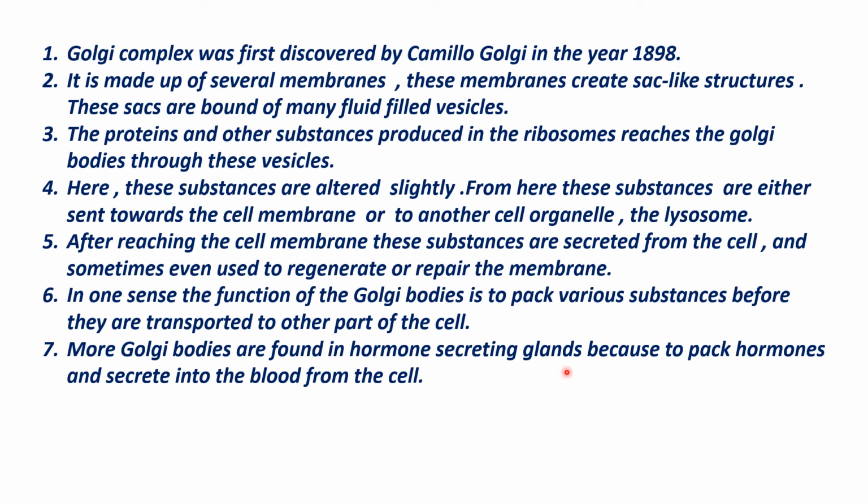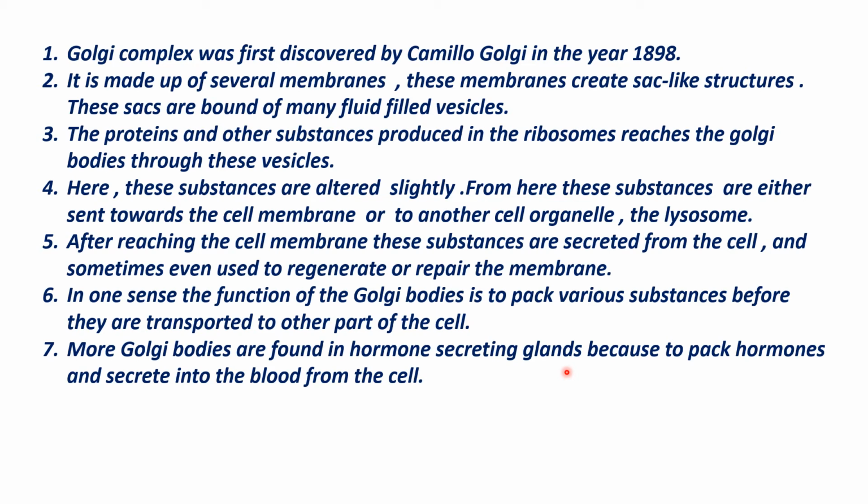What are hormone secreting glands? We know hormones are the chemicals released by our body. So there is an endocrine system. This system is under the control of the pituitary gland, called the master gland of the body. So these glands, for example thyroid is a gland, thymus is a gland, adrenal gland, pancreas is a gland.